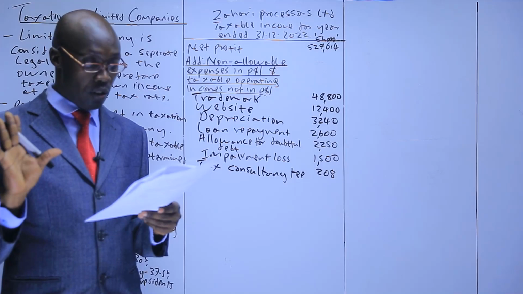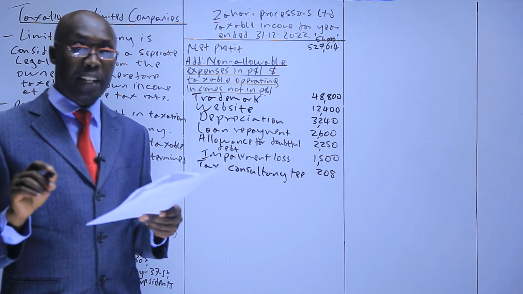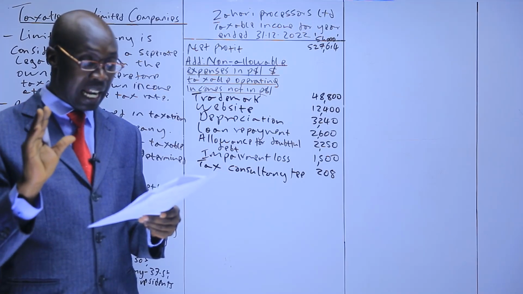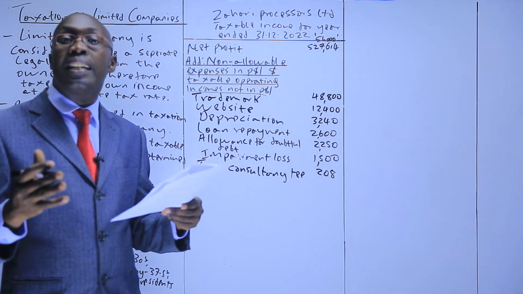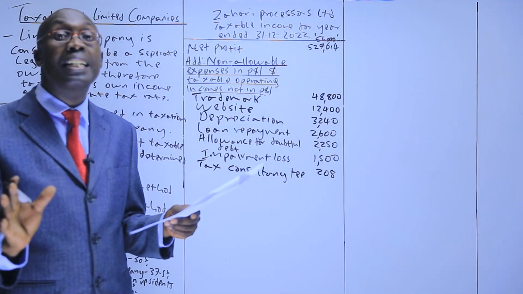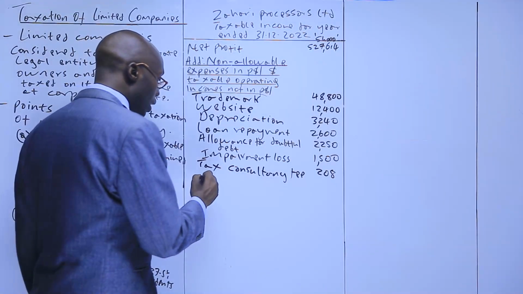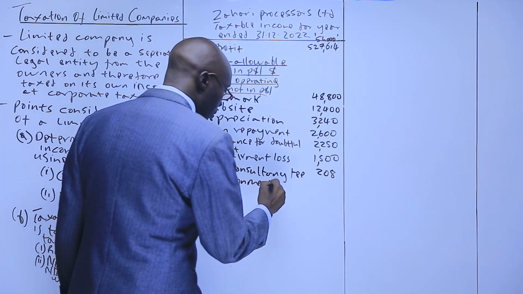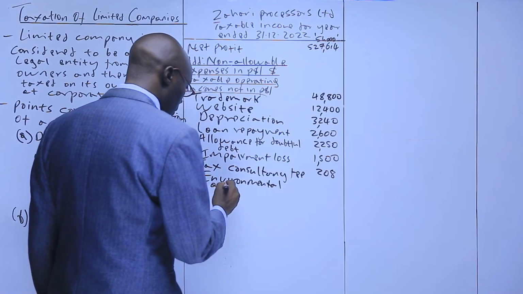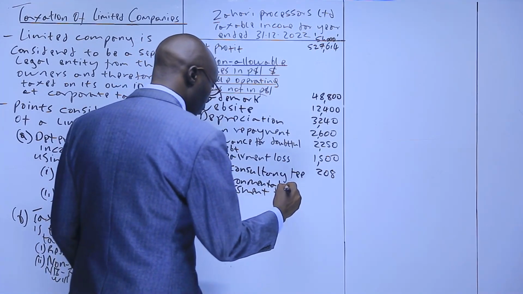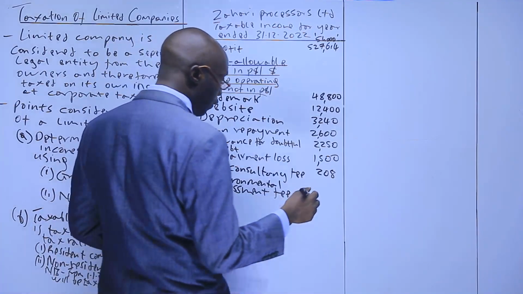Audit fee is allowed. Environmental assessment fee, that is not an allowable expense. Why? It is not income generating. We said any expense that is not income generating is not allowable. So environmental assessment, which we have 256.